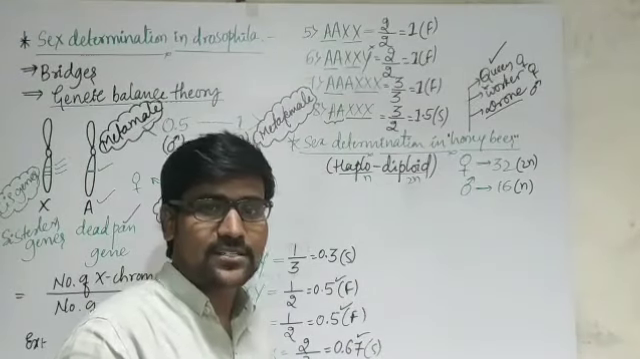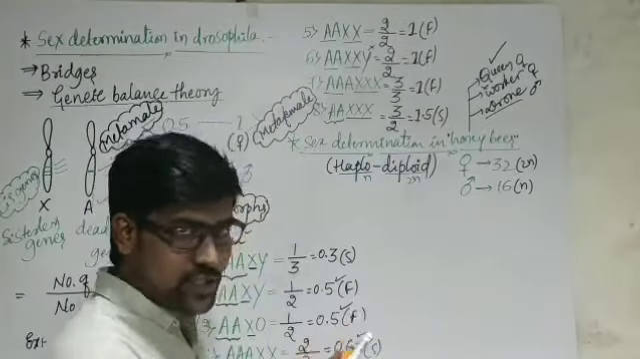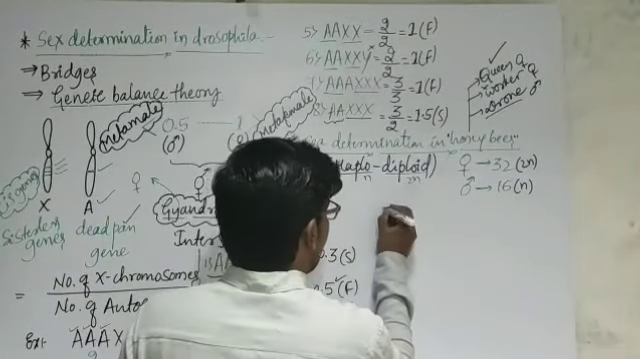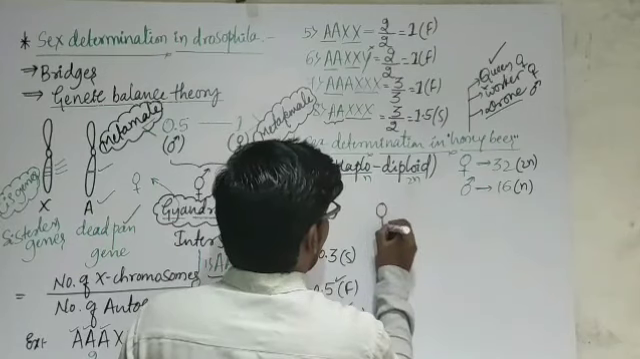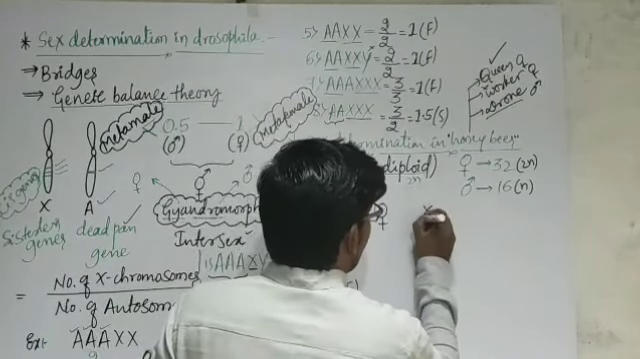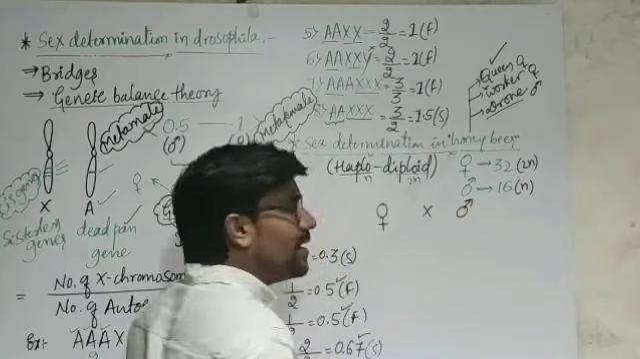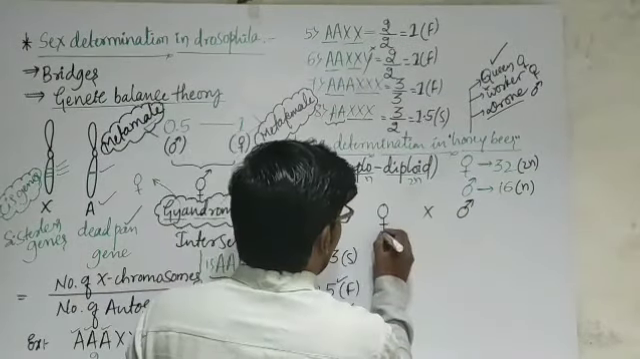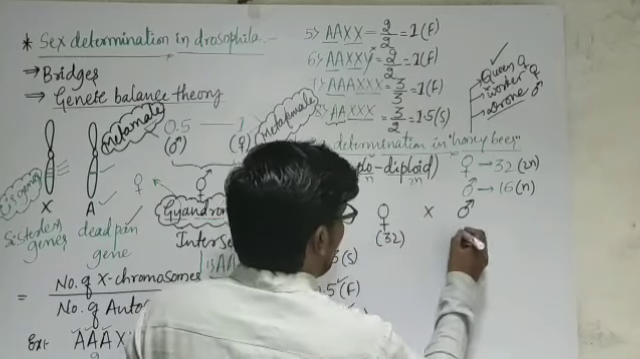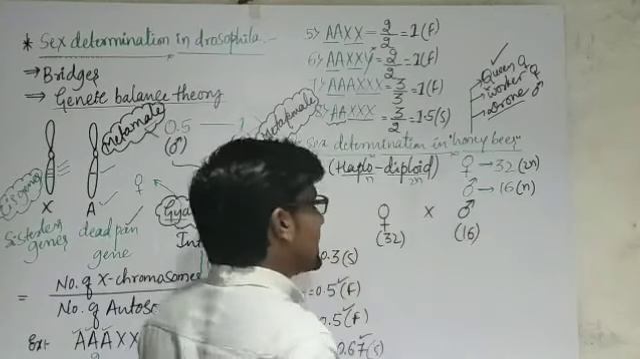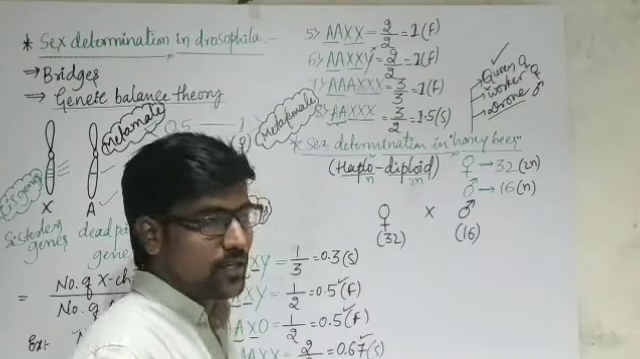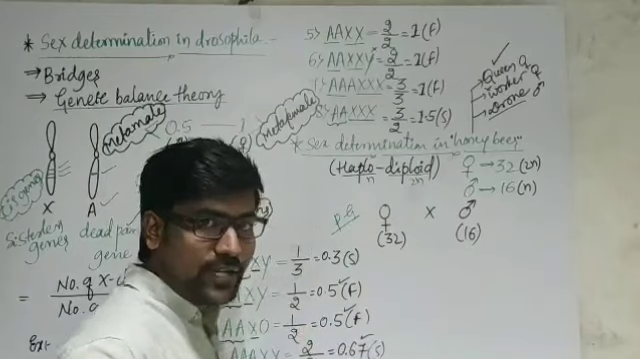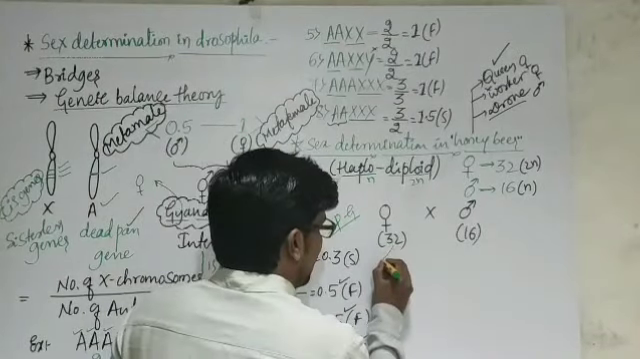So in that sense, let us consider how the sex is going to be determined here. Let me consider a female honeybee crossed with a male honeybee. As we already know, female honeybee has 32 chromosomes, and male honeybee has 16 chromosomes. So this is the parental generation. Now it is going to produce the gametes.